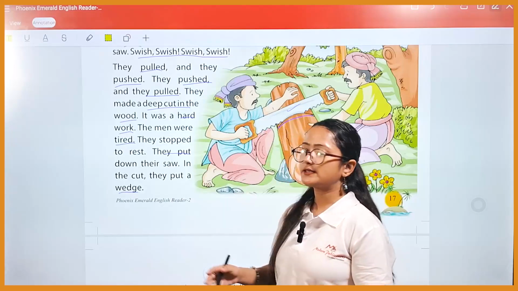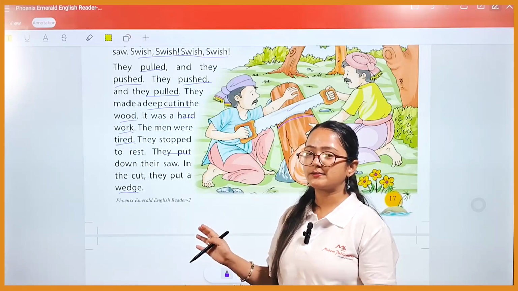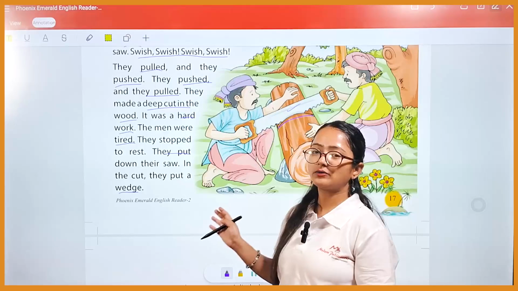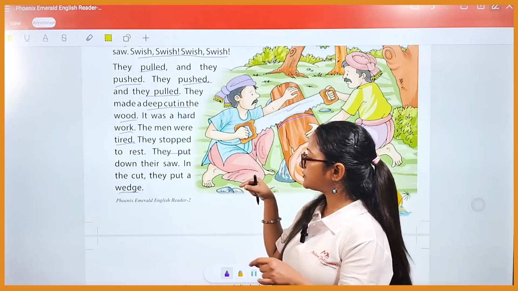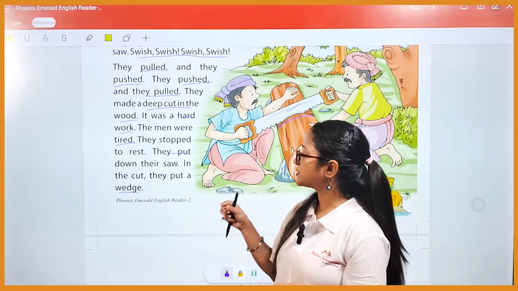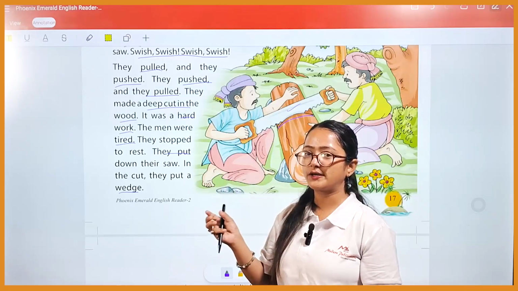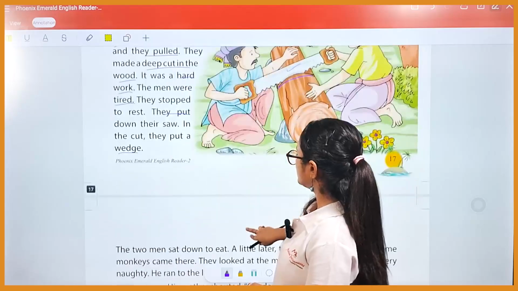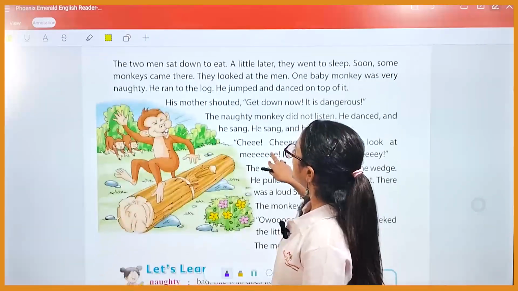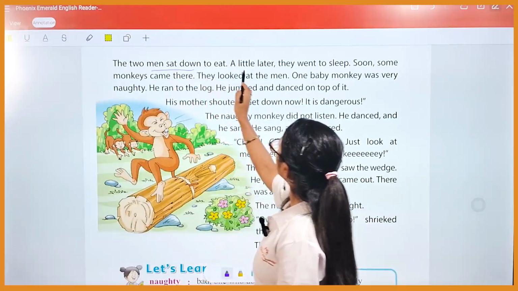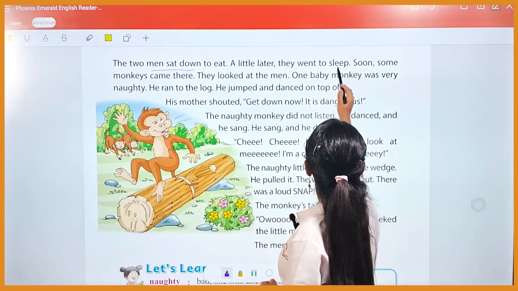So basically they just stopped to take some rest, and they also put down their saw, and in that big cut, they just put a wedge. Now what is a wedge? A wedge is also a piece of wood, okay. So they just put it over there. Now the two men sat down to eat. A little later they went to sleep.